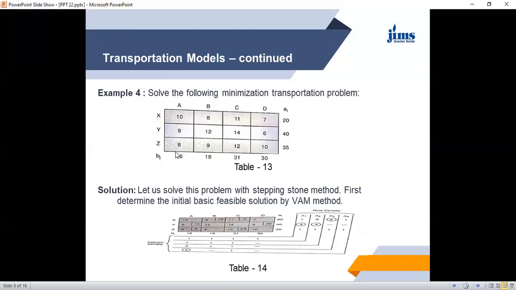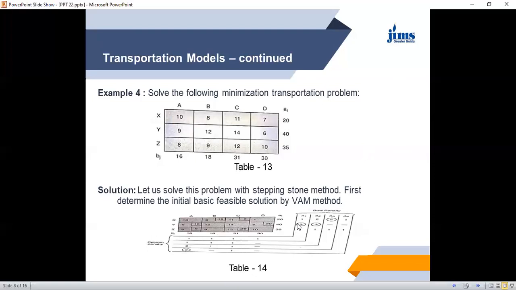Now if we go column wise, then it is 8 and 9, 1. 8 and 9, 1. 8 and 9 again 1. And 11 and 12, this is 1. 6 and 7, this is 1. So the maximum difference or maximum penalty is in row 2, in the Y row. This is here 3.